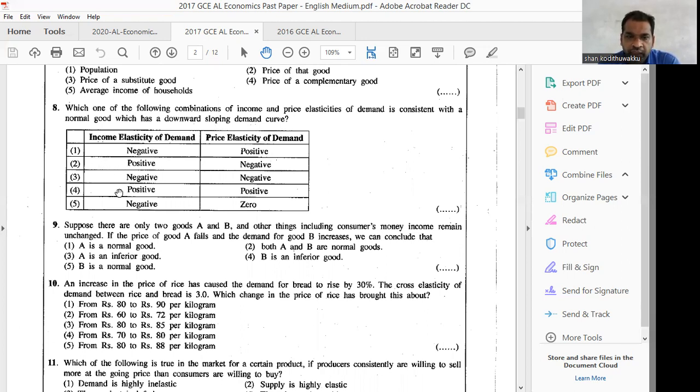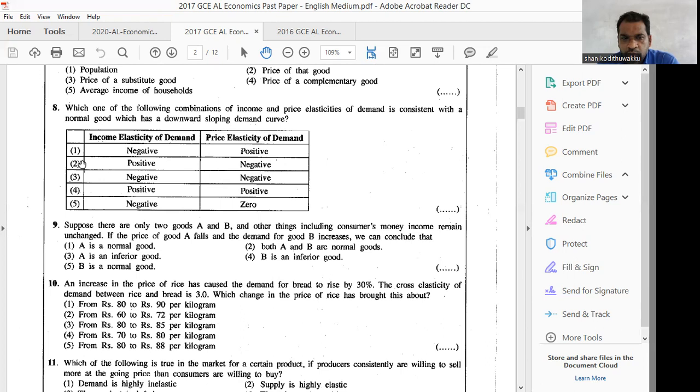2 is okay. 4 is okay. Therefore, we have to reject number 1, number 3, and number 5. We have to select one of those 2, either 4 or 2. Then we consider price elasticity of demand. Anyway, it is negative. Therefore, we can't select number 4 because they have mentioned price elasticity of demand positive, that is wrong. Therefore, we have to select the negative one.